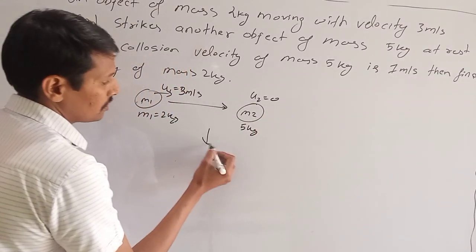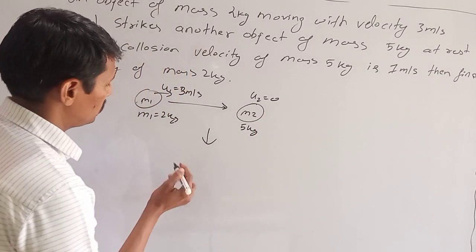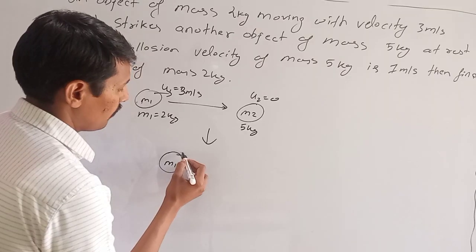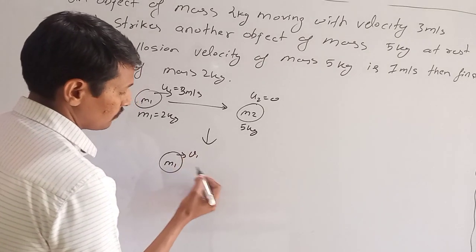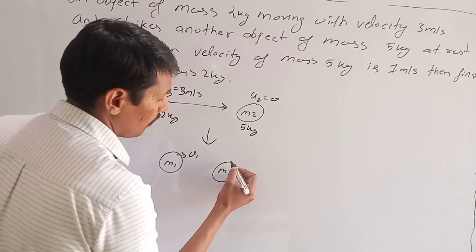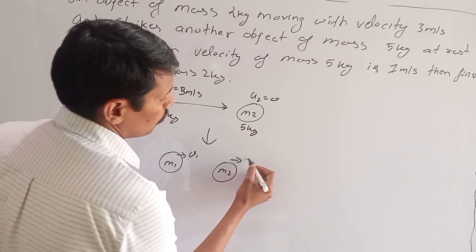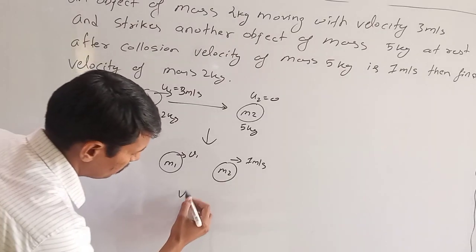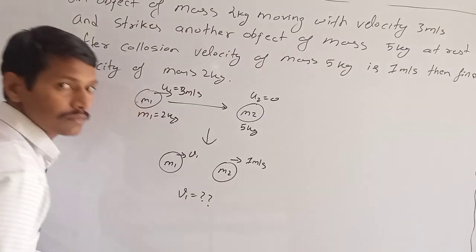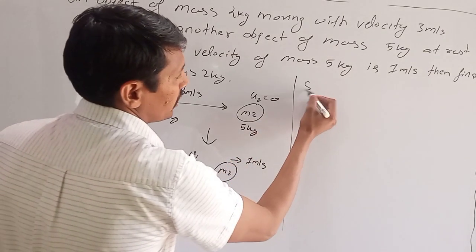After collision, m1 has a velocity v1, we don't know what it is, so we will write v1, and m2 has a velocity of 1 meter per second. What we have to find is v1. So the solution can be,